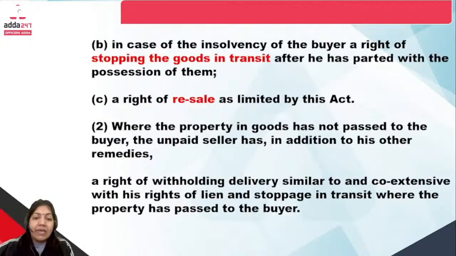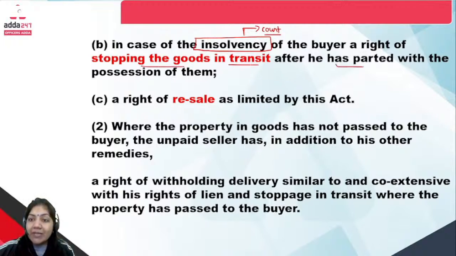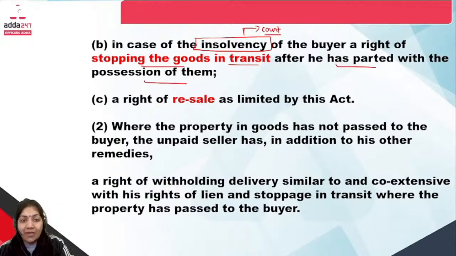Second one, in the case of insolvency of the buyer. The insolvency should be declared by the court. So in the case of insolvency of the buyer, there is a right of stopping the goods in transit after he has parted with the possession. This is the second right of the unpaid seller, that he can stop the goods which are in transit, going toward the buyer.